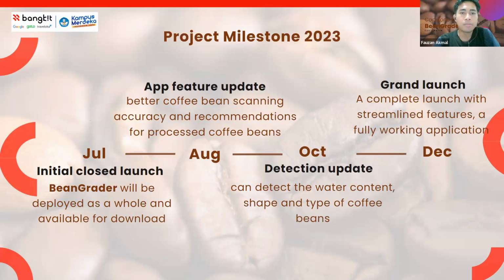And this is the project milestone for our application in 2023. In July, we do the initial cloud launch. Bean Grader will be deployed as a whole and available for download. And in August, the app features are updated. Our application will have better coffee bean scanning accuracy and recommendations for processed coffee beans. And in October, for the detection update, it can detect the water content, shape, and type of coffee beans. And in December, the grand launch, a complete launch with streamlined features and a fully working application.